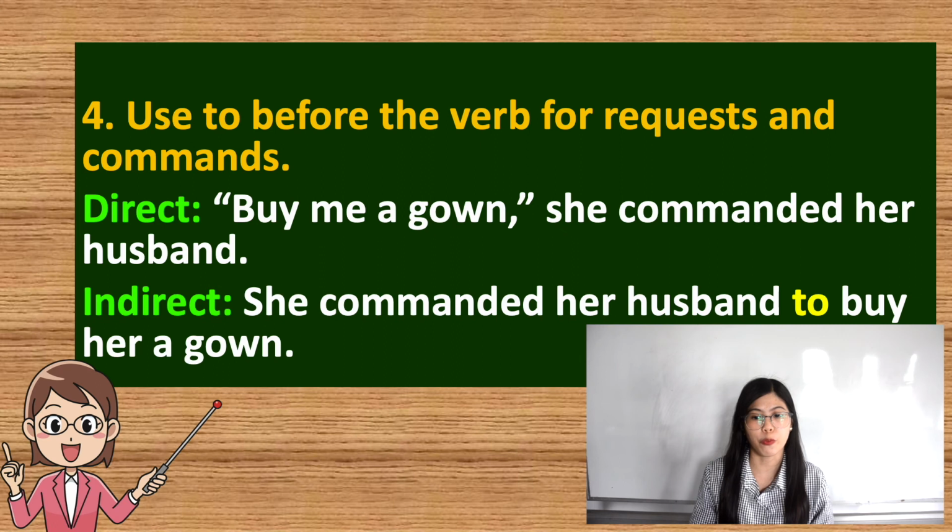Next, tip number 4. Use to before the verb for requests and commands. So example, in our direct discourse, we have, "Buy me a gown," she commanded her husband. So since this is a command, we will use the word to before our verb, which is the word buy. So in our indirect discourse, it will be like this. She commanded her husband to buy her a gown.